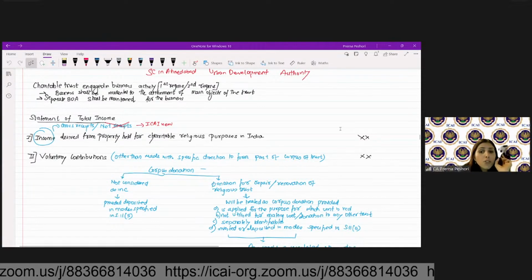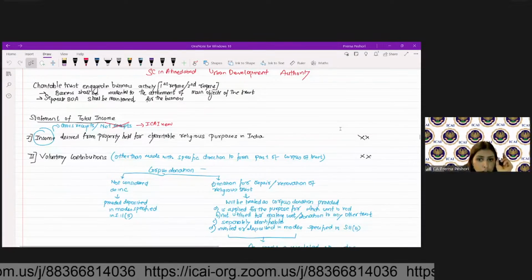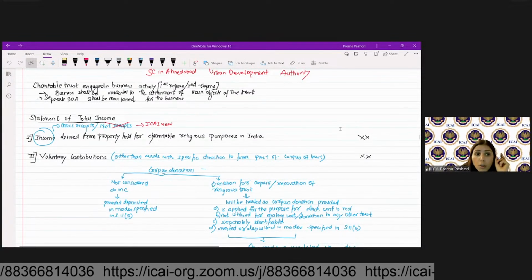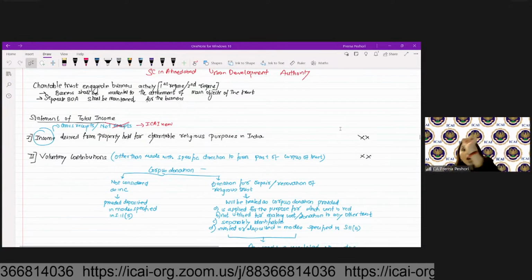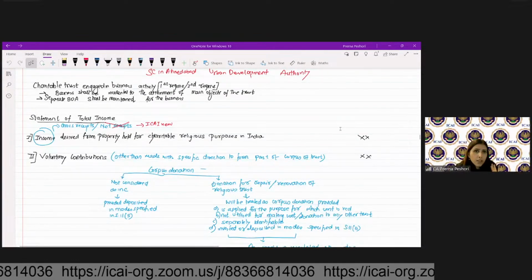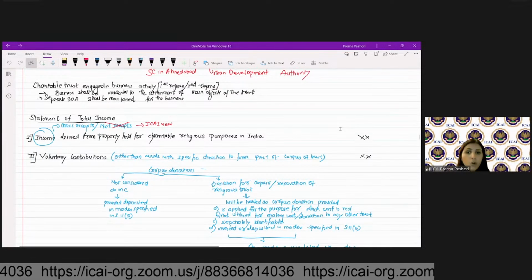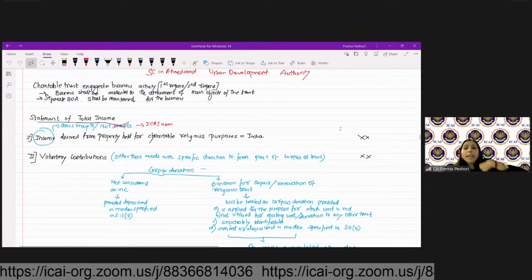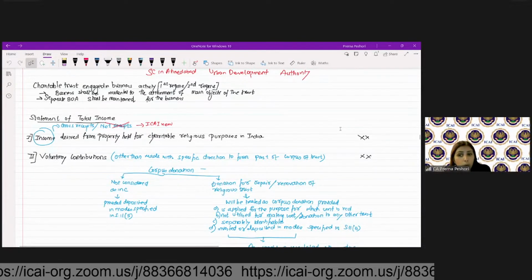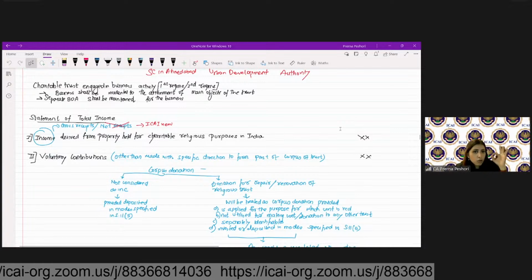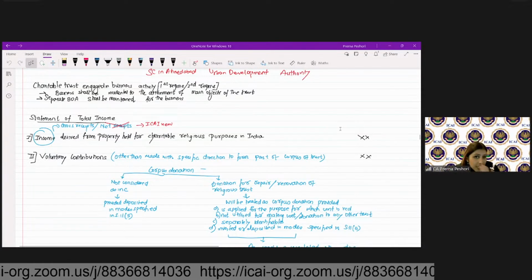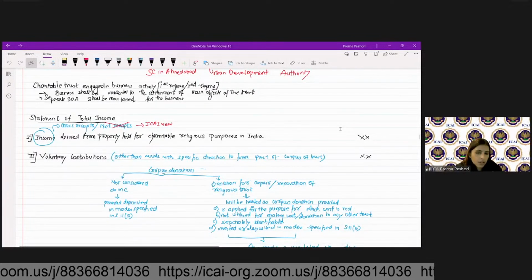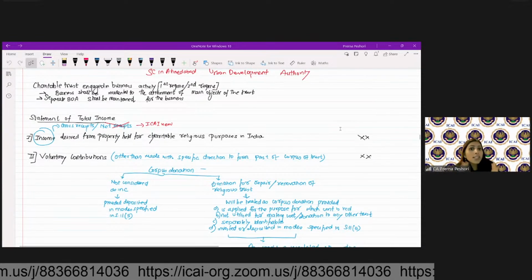So any donation which is received for repair or renovation of religious trust, then in that case, it will be considered as corpus donation, provided it is applied for that purpose for which it is given, or it is invested in the mode specified in 11(5), or it is not utilized for making the contribution or donation to any other trust. So corpus donation will be exempt in that case. It will not be taxable. It's a capital receipt. It's towards the corpus, towards the capital.